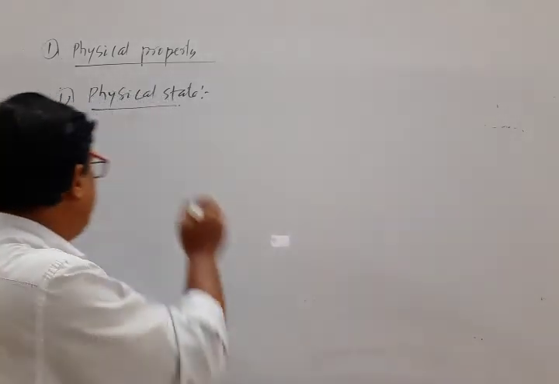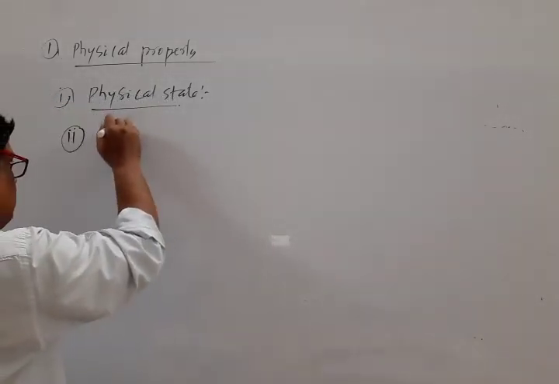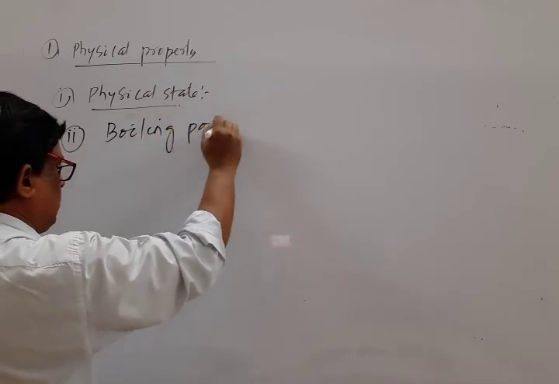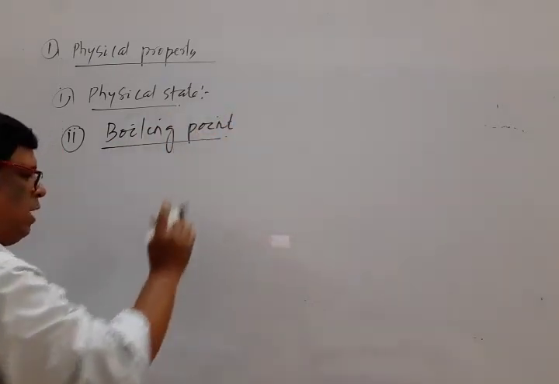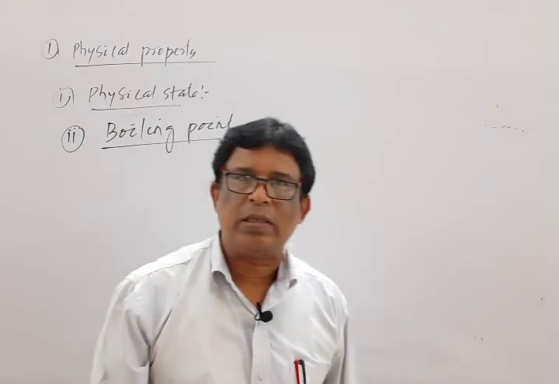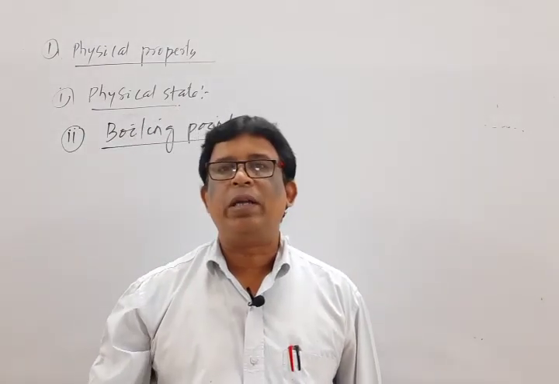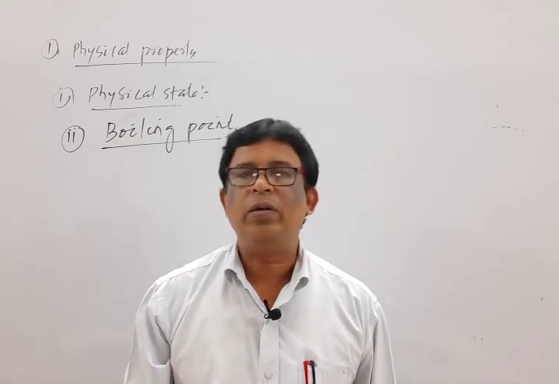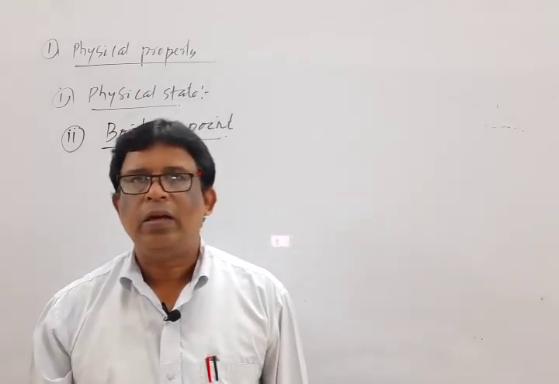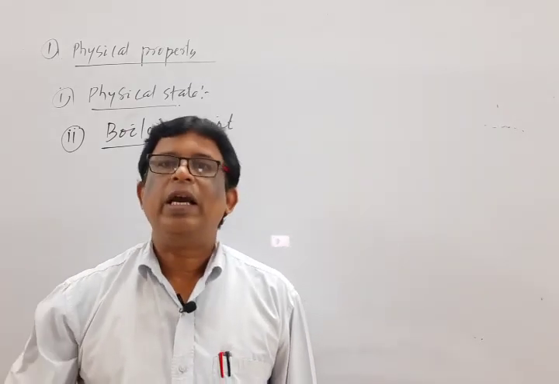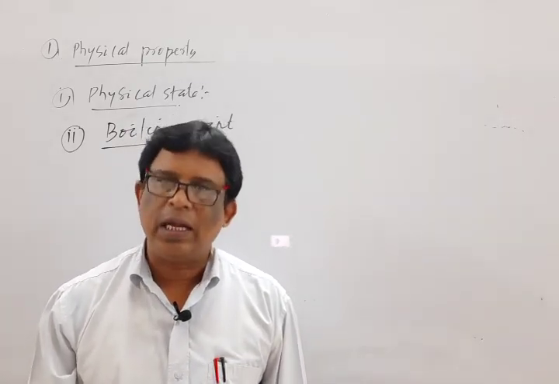Next, boiling point. Due to the presence of weak intermolecular van der Waals forces, they have a low value of boiling point in comparison to others. Among the isomeric alkanes, the straight chain isomer possesses a higher value of boiling point in comparison to the branched chain isomer.